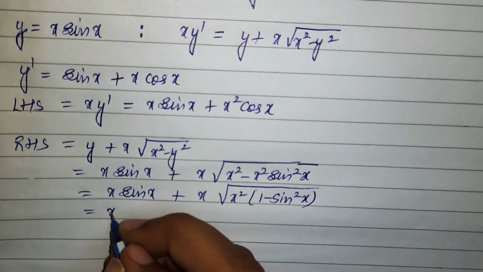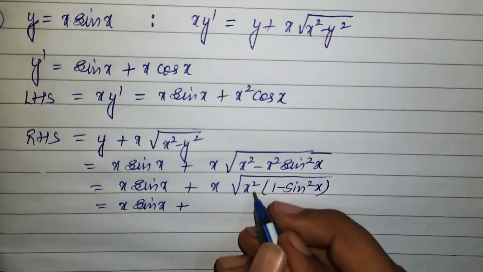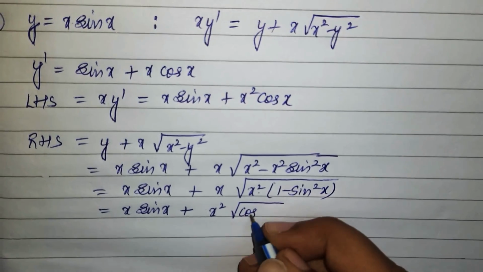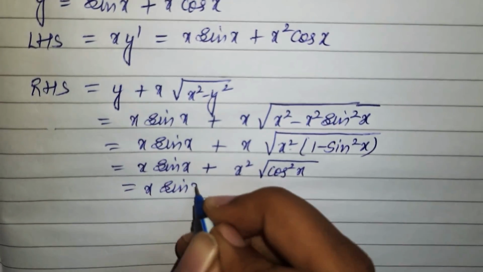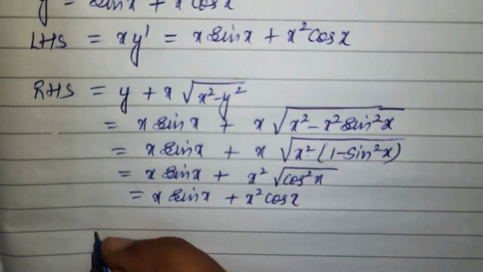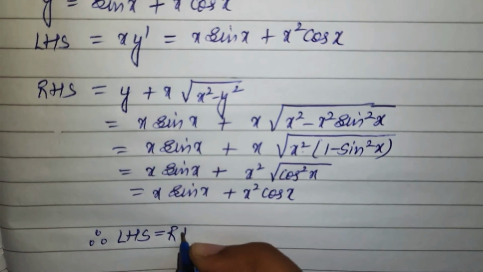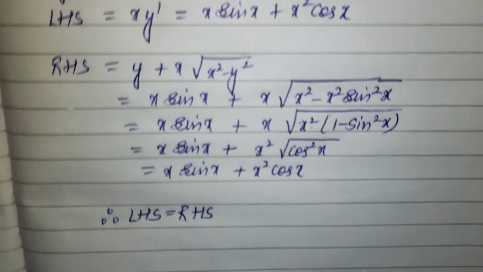So I get x sin x plus x into x, which is x square, and this becomes cos square x. So I get x sin x plus x square cos x. Therefore LHS is equivalent to RHS. Come to question number 7.